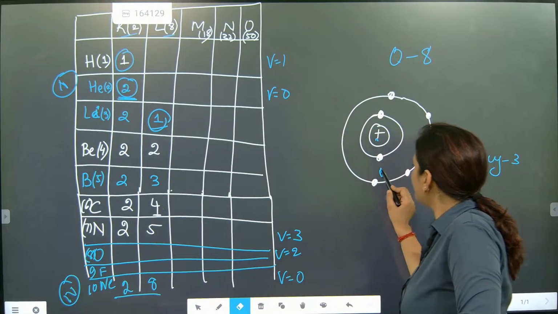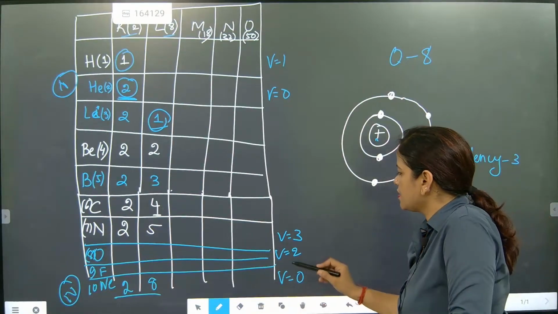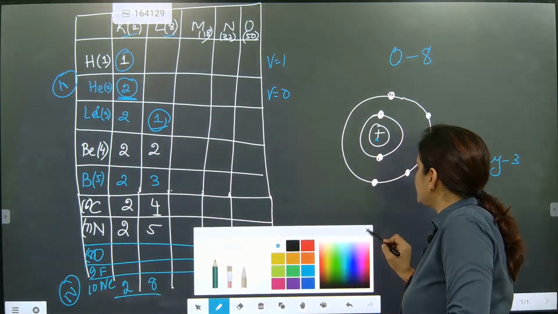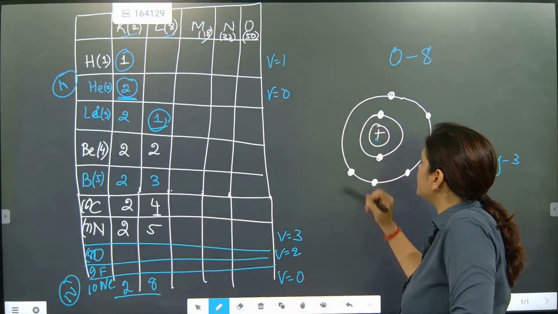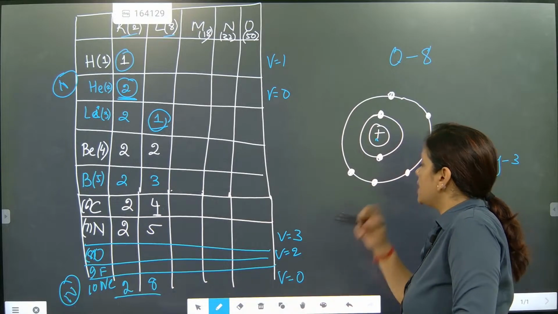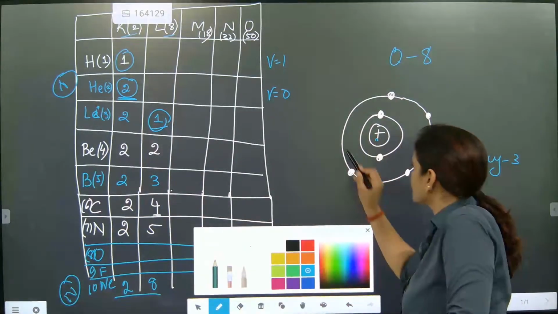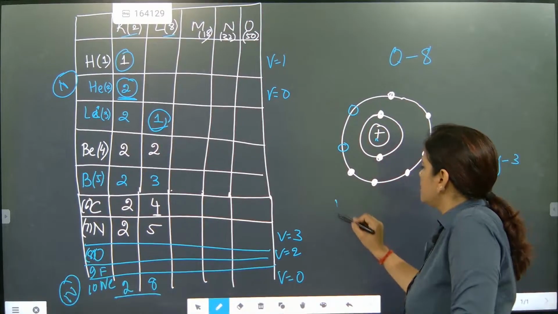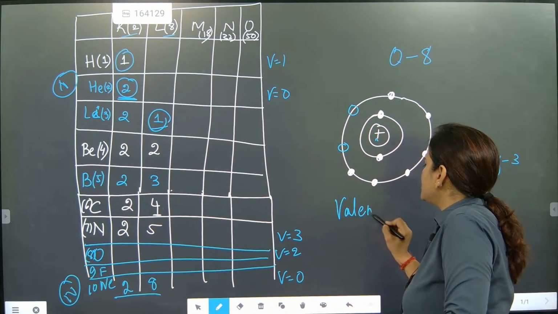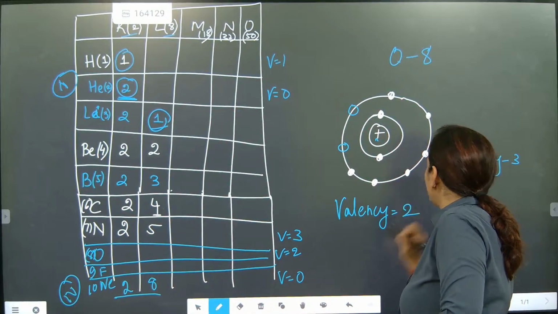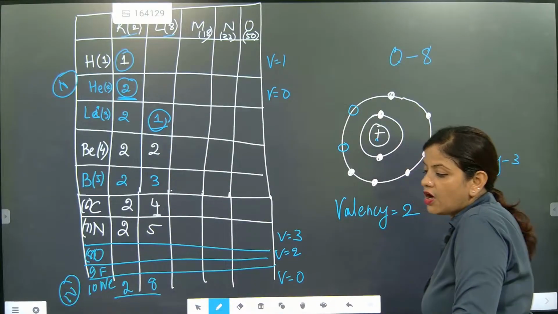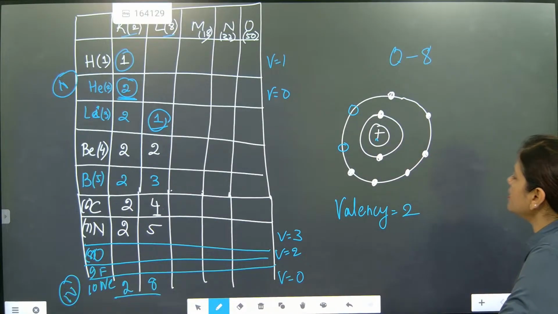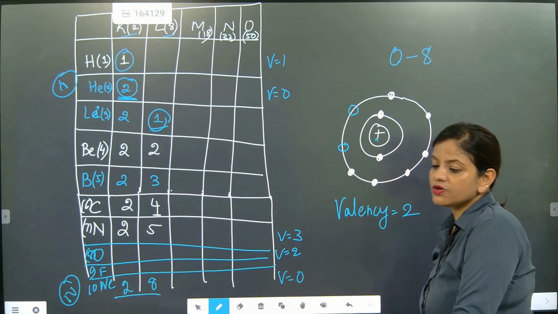So for oxygen outermost orbit, how many electrons are there? 6. How much is it needing? 2 more. So what is its valency? Oxygen valency will become what, beta? 2. Because it is exactly needing 2 electrons.